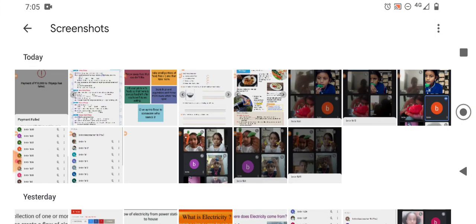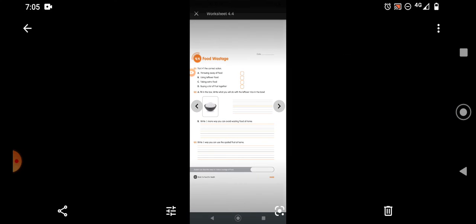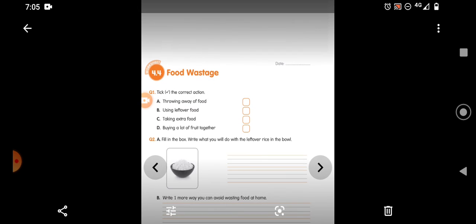Now let us take, as usual, at the end of the lesson, the worksheet. So take this worksheet, children, write the date. Now see here, tick the correct action. First question, 4.4, food wastage we are doing. Tick the correct action. Throwing away the food, is it the correct action? So we should not tick it, or you have to cross it.